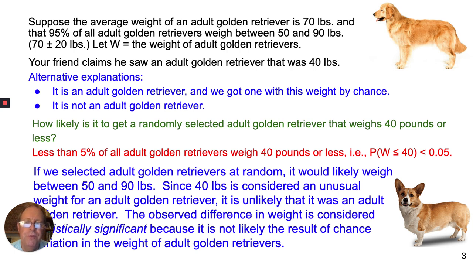The observed difference in weight is considered statistically significant because it is not likely the result of chance variation in the weight of adult golden retrievers. This is the logic that we're going to use for inference testing, but we're introducing it now because this is such an important topic.